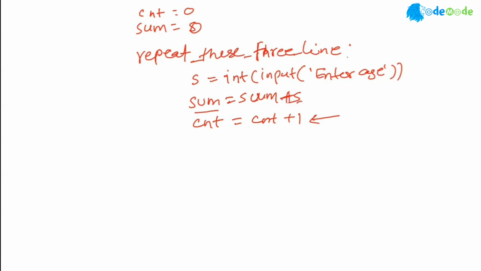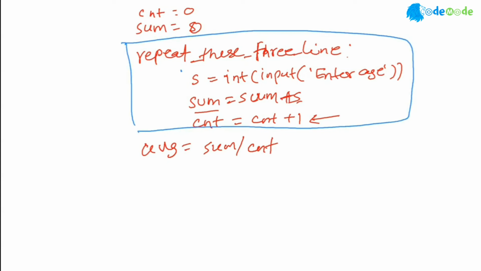If we could do this, and then finally I'll say AVG equal to sum divided by count. Suppose if you could do this type of thing, then precisely we are writing only 3 lines of code, and our system is smart enough to do it maybe 10 times or 20 times. Right now we are saying 3 lines, repeat this, and we can say repeat this 10 times, 20 times, or 50 times, whatever. And Python is smart enough to repeat it. As long as we can tell the computer or Python to do it 20 times, Python will happily do the work for us.